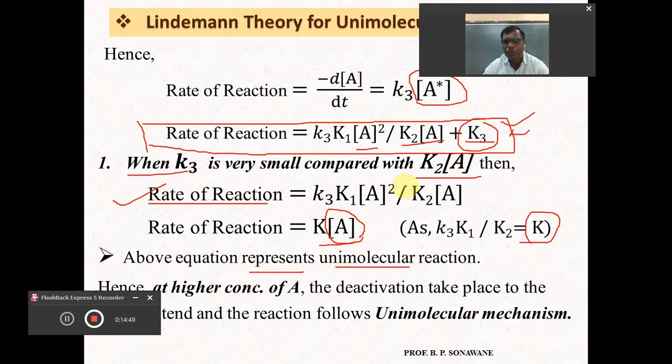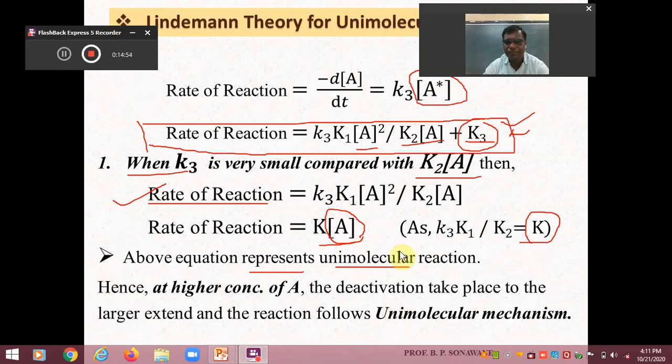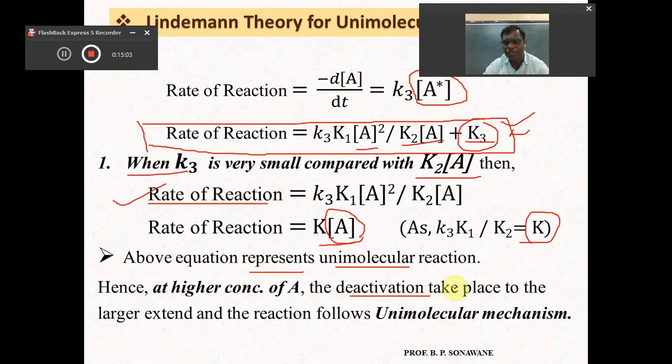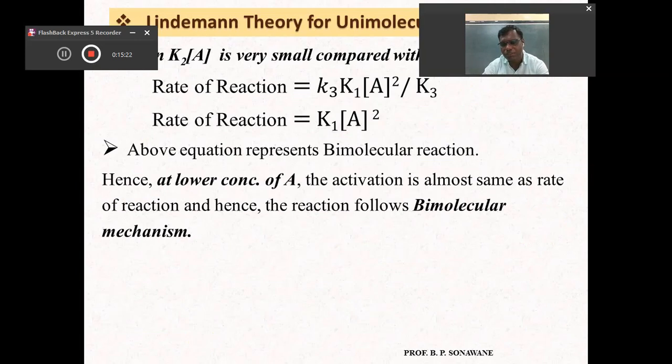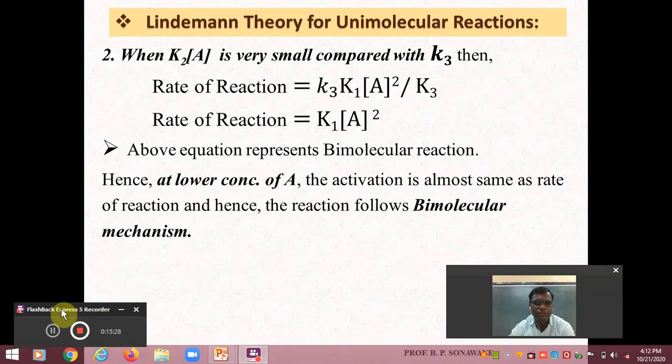Remember that whenever the concentration of reactant A is very high, because K2 into A is very large, then deactivation takes place to a larger extent, and the reaction follows the unimolecular mechanism. It's very important: whenever the concentration of reactant is higher, the reaction follows deactivation to a larger extent, and the reaction follows unimolecular mechanism. Now suppose we decrease the concentration of the reactant. If we decrease it, what will happen?